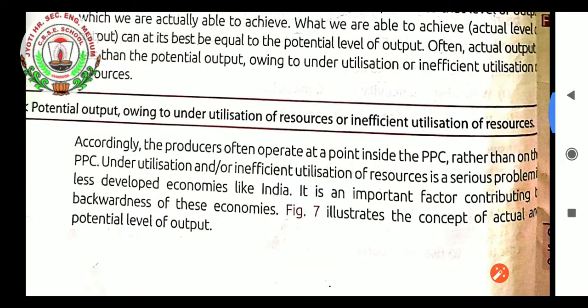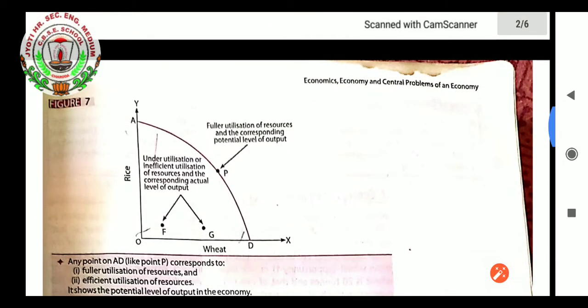Accordingly, producers often operate at a point inside the PPC rather than on the PPC. Underutilization and/or inefficient utilization of resources is a serious problem in less developed economies like India. It is an important factor contributing to the backwardness of these economies. Figure 7 illustrates the concept of actual and potential level of output.